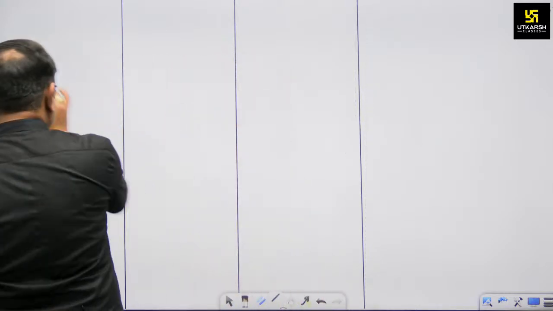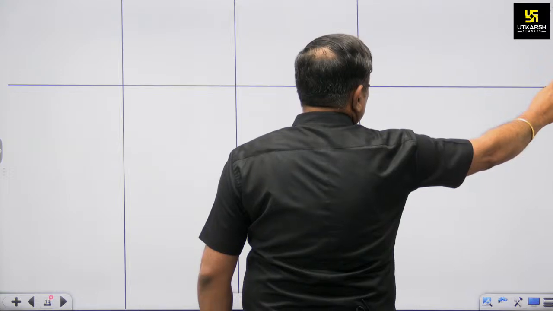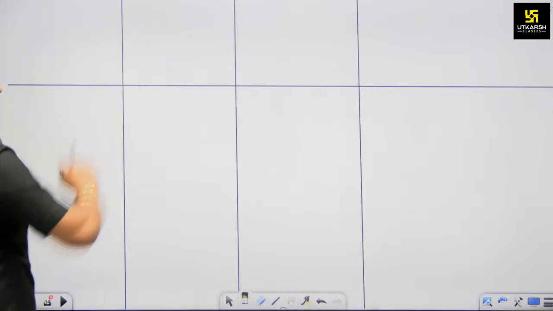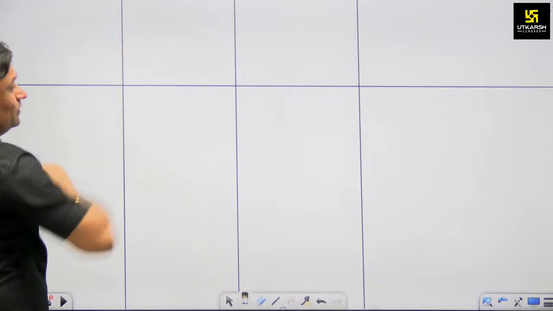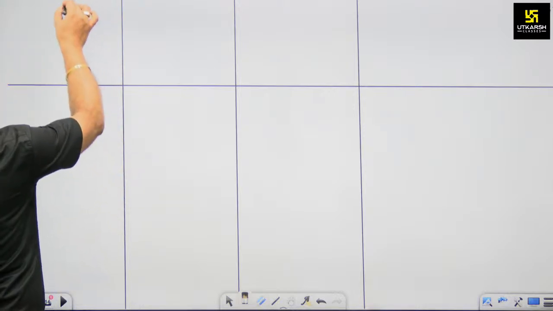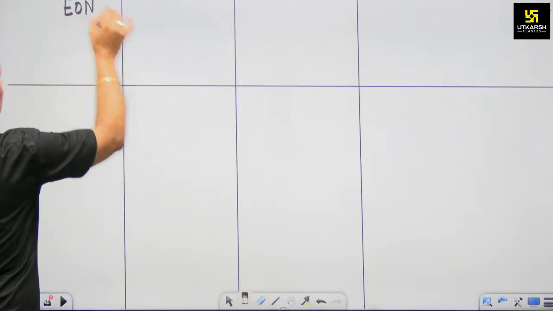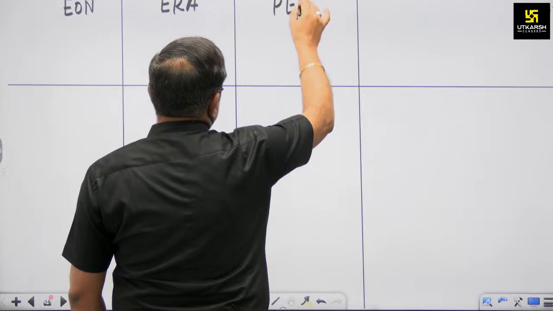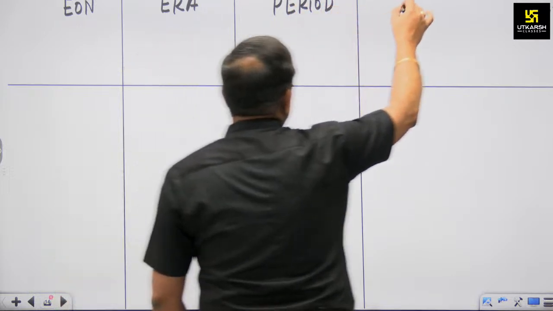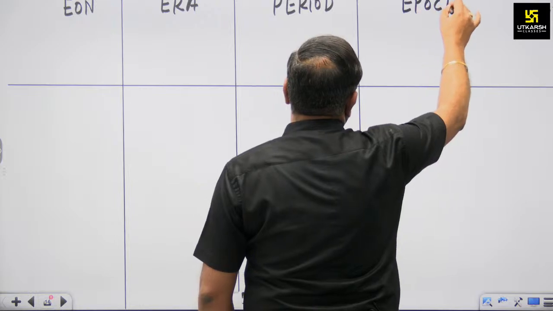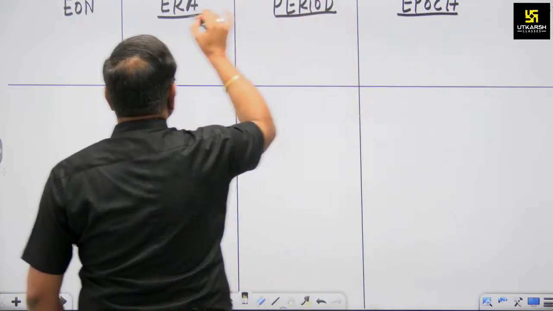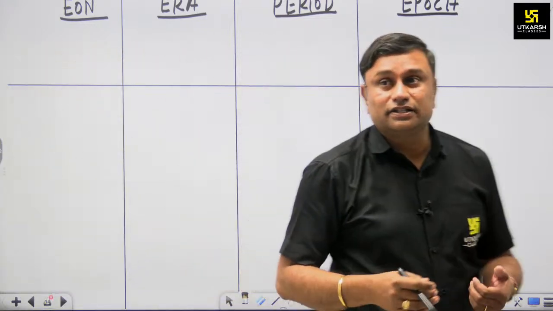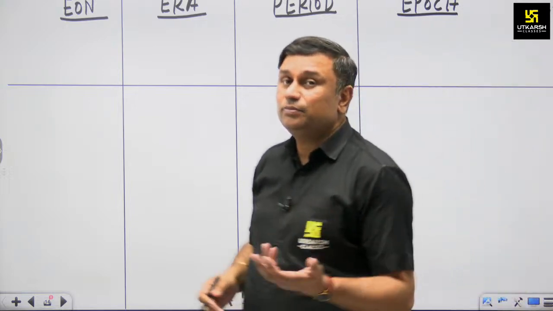So what does the chart say? Let us take a line. This line says that if we cross this line and move toward the northern section, it is the initial phase of earth formation. Here we write eon, here we write era, here we write period, and then here we write epoch. So what eon says, what era says, what period says, what epoch says, it is a time period of earth.